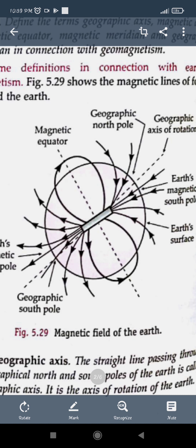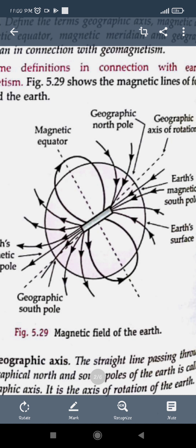What is the geographical axis of rotation? It is a straight line passing through the geographical north and south of the earth, along which the earth rotates. We know that the earth rotates and revolves around the sun. When it rotates, the body moves about an axis, and this axis is said to be the geographical axis of rotation of the earth.